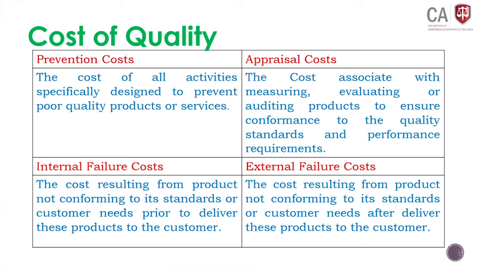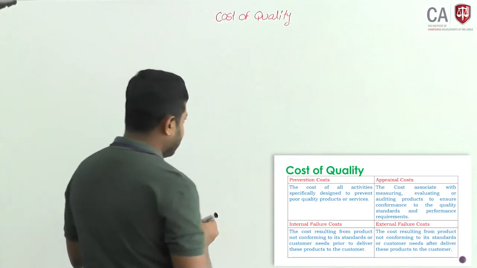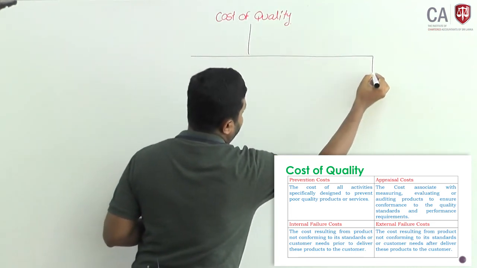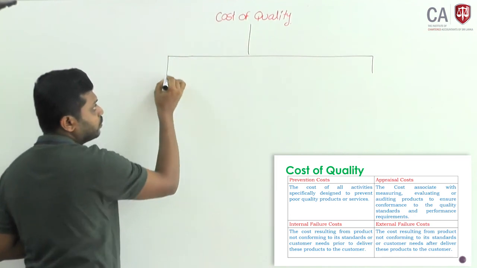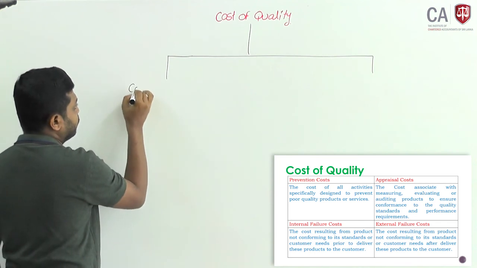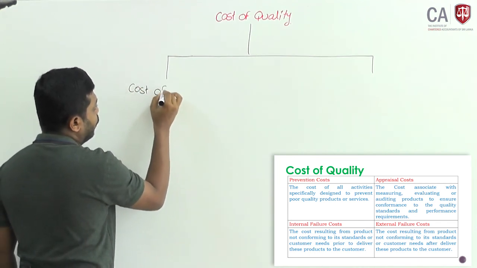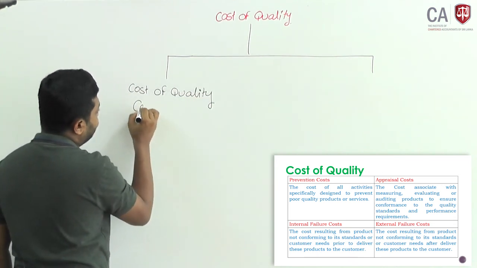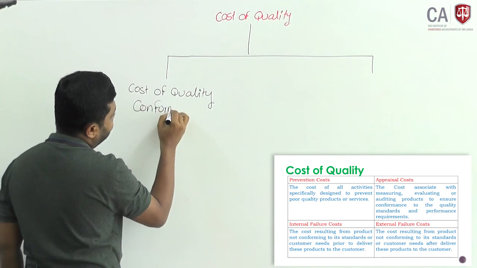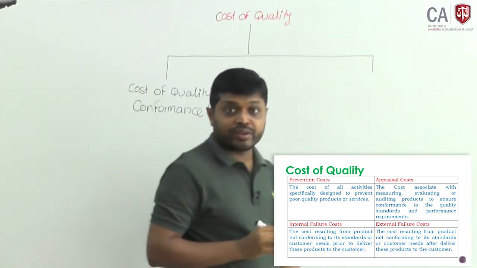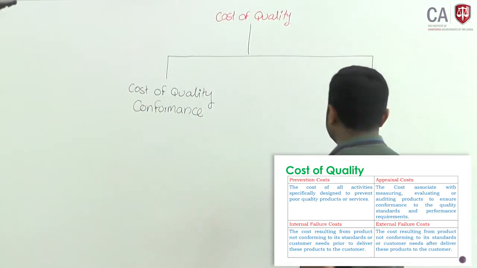Therefore, cost of quality will arise from two sources. What are the two branches? Cost of quality we can divide into two: cost of quality conformance and cost of quality non-conformance.